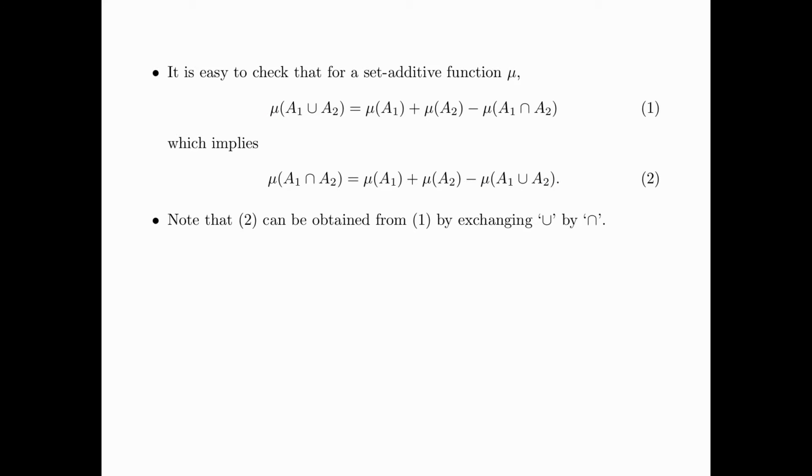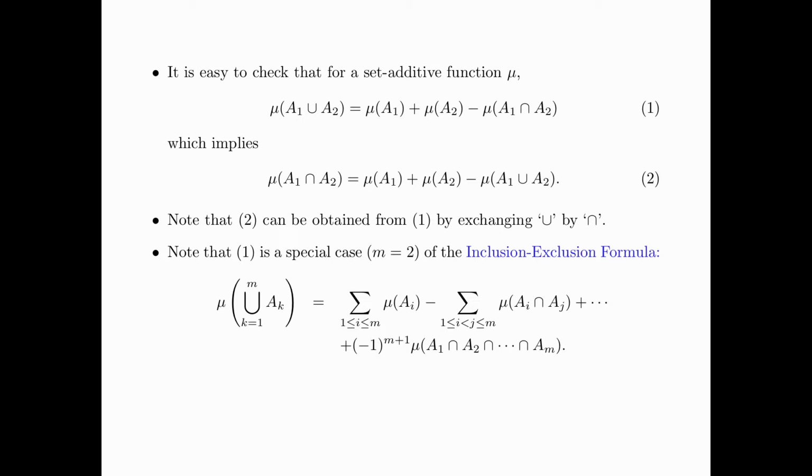Note that 2 can be obtained from 1 by exchanging the unions and the intersections. Here we replace the union by the intersection, and here we replace the intersection by the union.